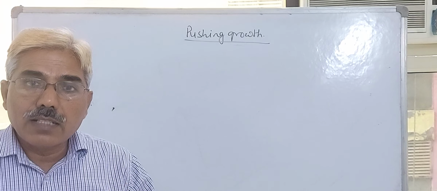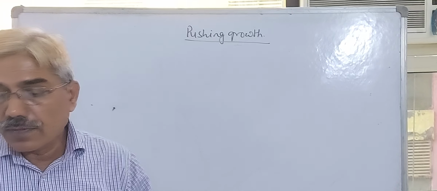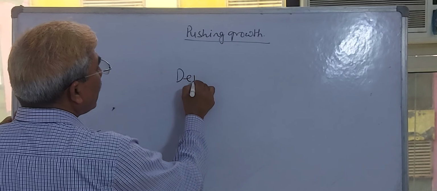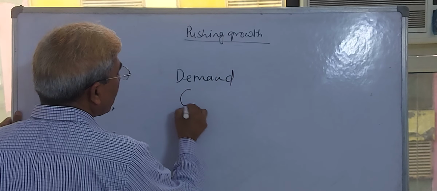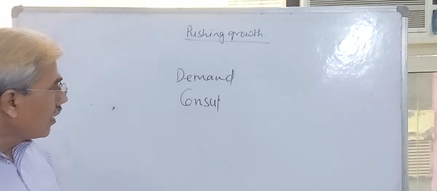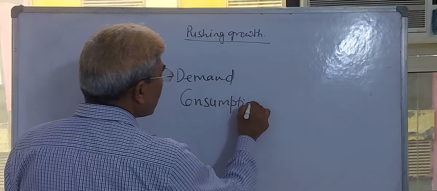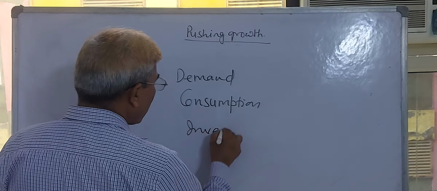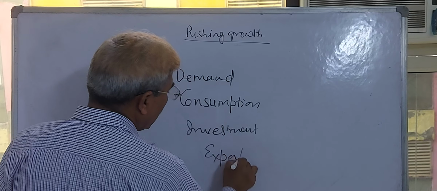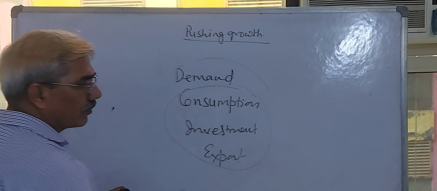Private final consumption expenditure. As I discussed with you, on the demand side: consumption, investment and export are the three major determinants of demand.